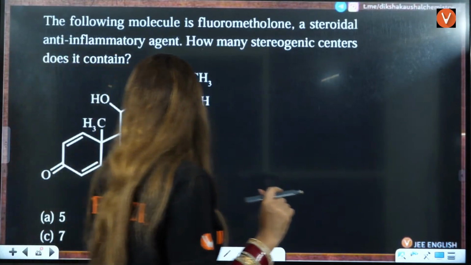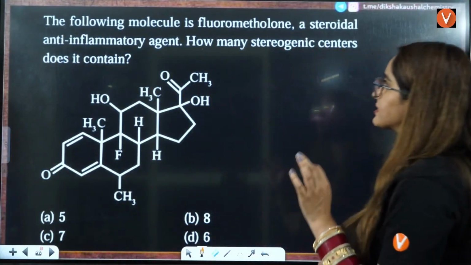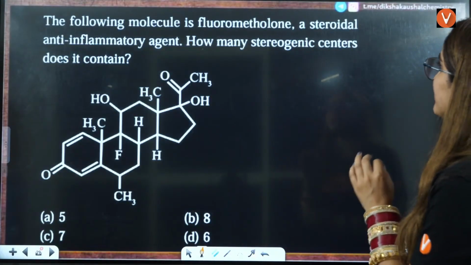Next question is: the following molecule is fluoromethanol.